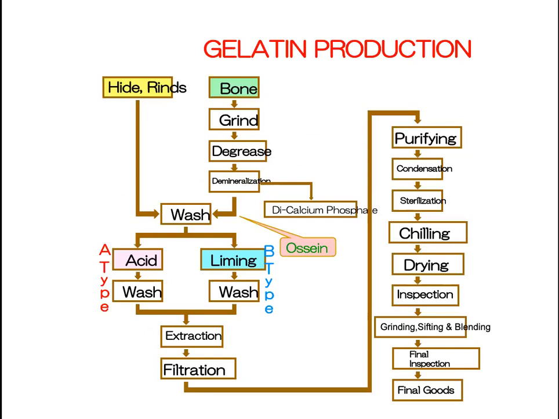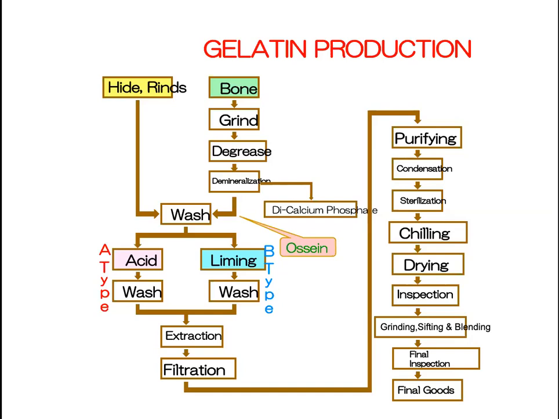I hope you understood. First we are converting the bones into ossein, which will contain a lot of collagen. When you solubilize this collagen during the extraction process, it is subjected to 60 to 80 degrees centigrade. During that process, the collagen gets converted into gelatin. Then the gelatin goes for filtration, so all the debris or waste, like small bone pieces or hide pieces, whatever is there, will be filtered.